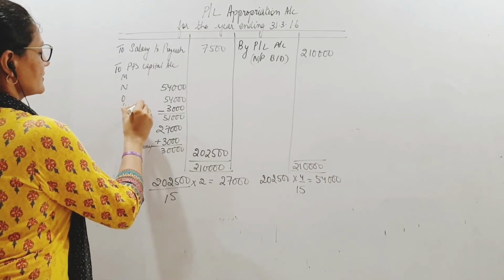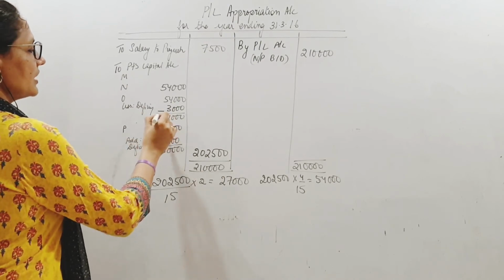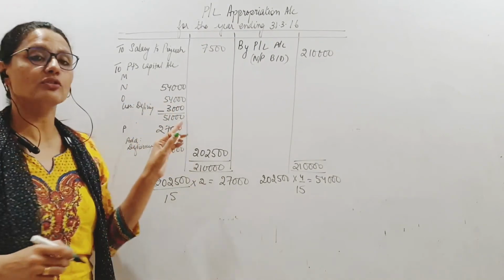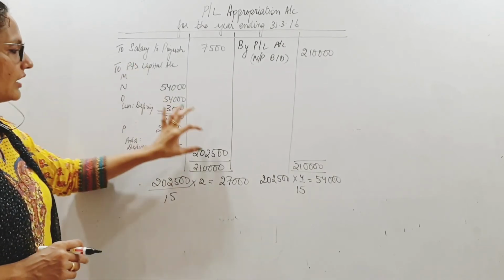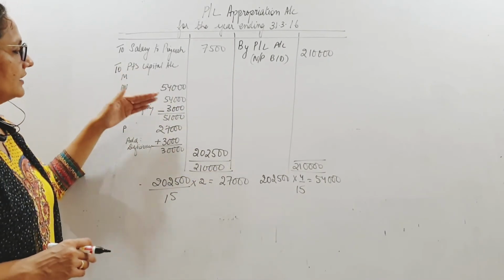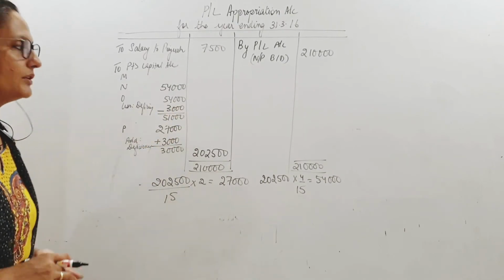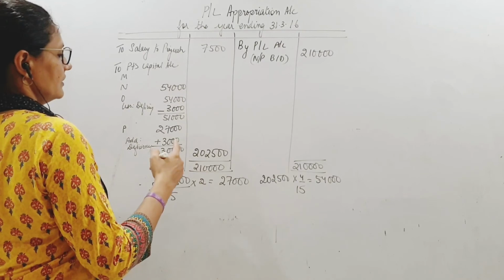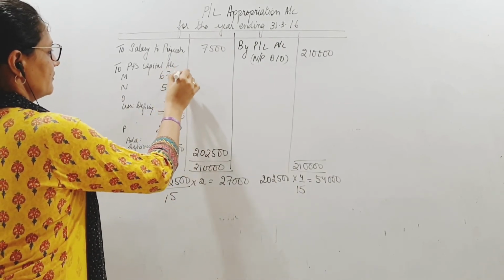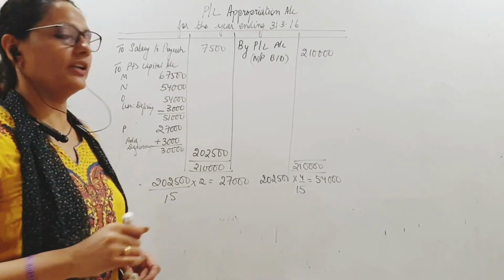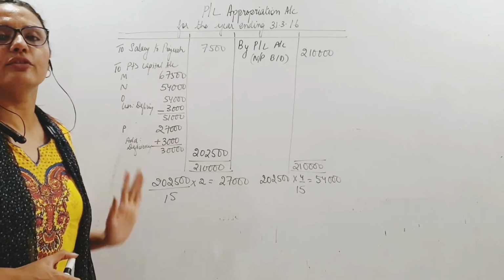So less deficiency, his share comes down from 54,000 to 51,000, right? He was supposed to get 54,000 out of this 4/15th. Now he is going to sacrifice another 3,000, which will go to Piyush. He will get 5/15, which is 67,500.